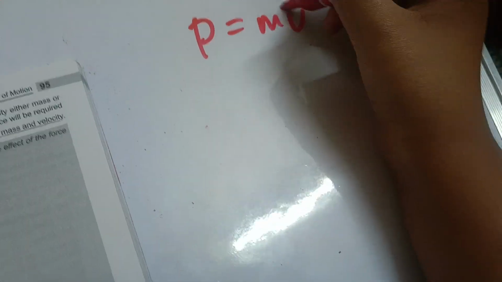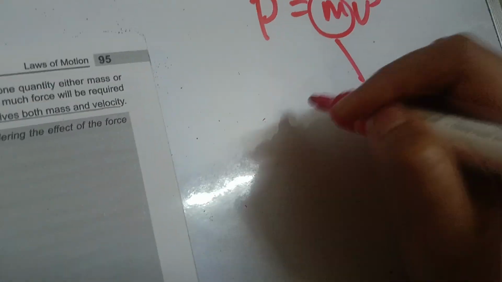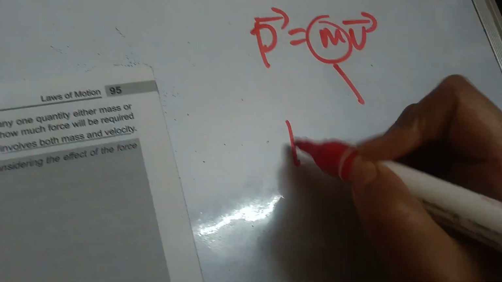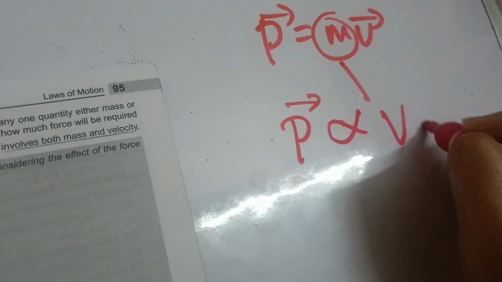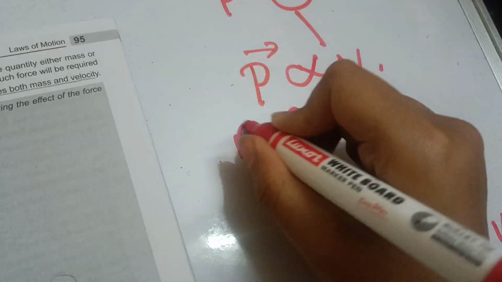So from P is equal to m into v, velocity is a vector, so momentum is a vector. When mass is constant, what is the meaning of mass is constant? That means it does not change. When mass is constant, then P is directly proportional to v, right? So if you plot a graph of v and P, it will be a straight line since they're directly proportional.